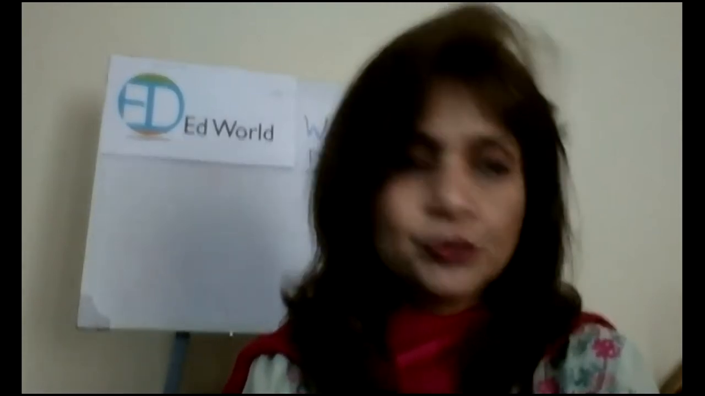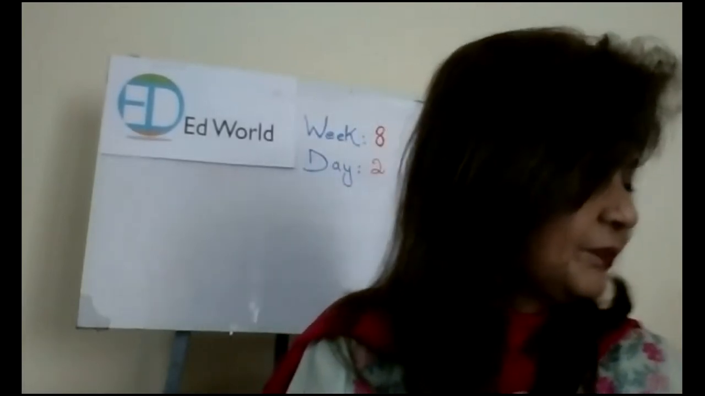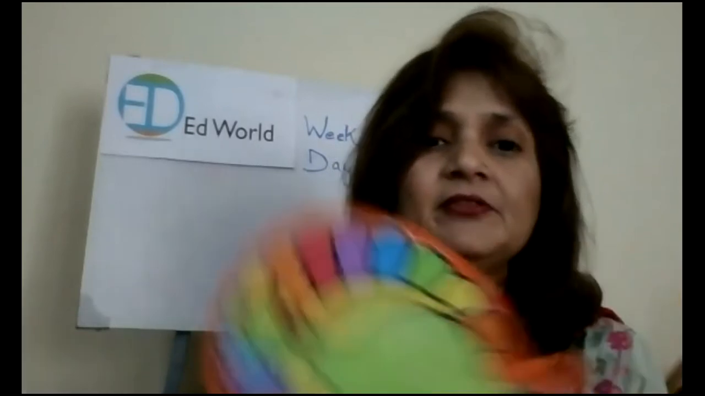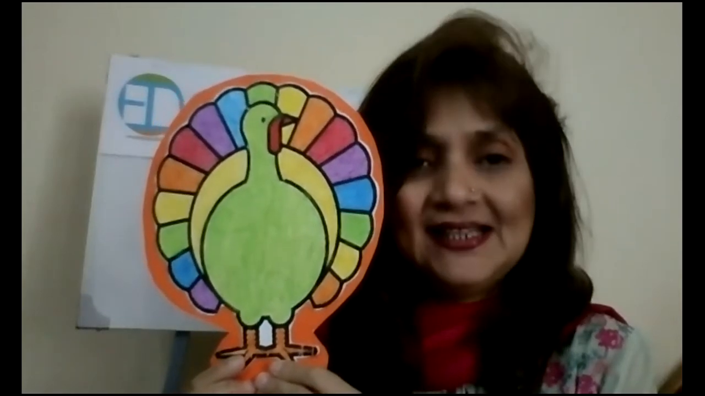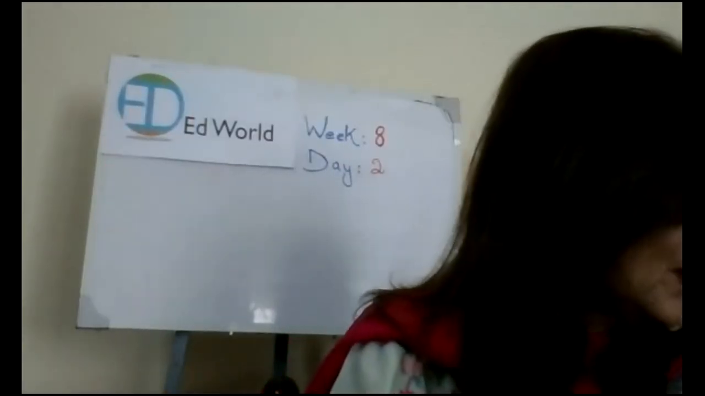Now I'm going to show you some pictures of animals, and you are going to tell me where that animal lives. Okay, now what is this? Which animal is this? It's a peacock, right? Yes, it's a peacock. And where does a peacock live? It can live in a zoo. It can live in a forest, right? It can live in a jungle, right? Yes, correct. Very good.